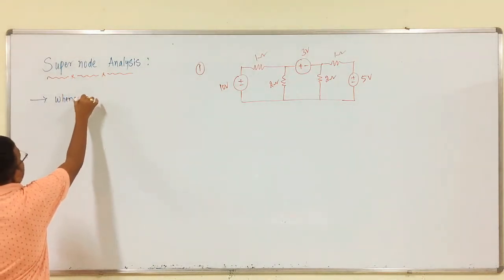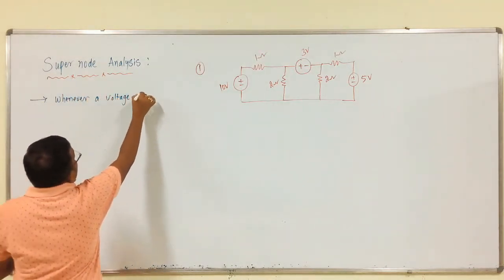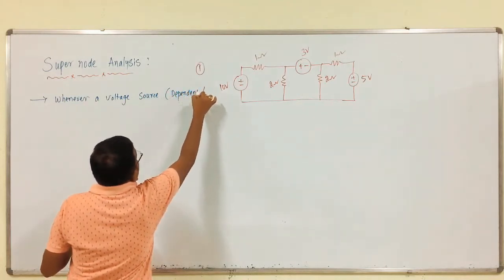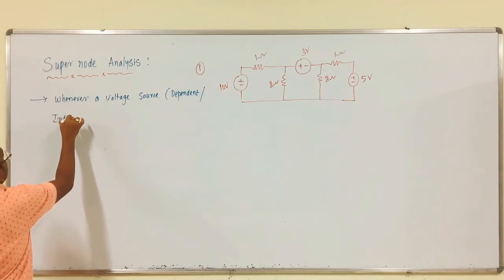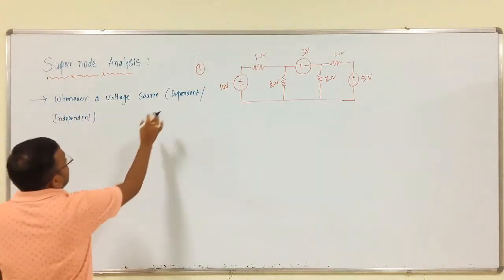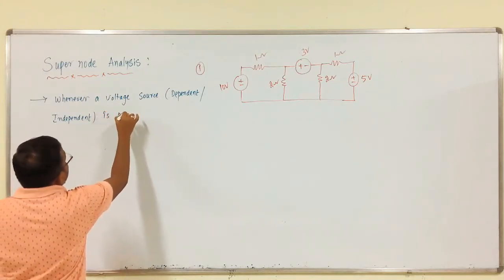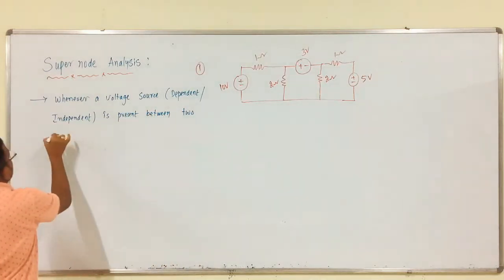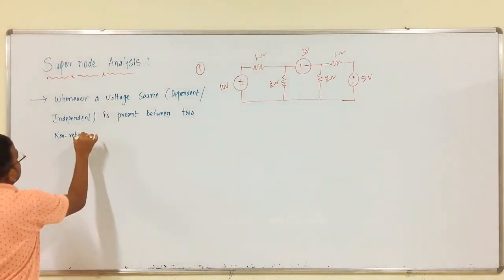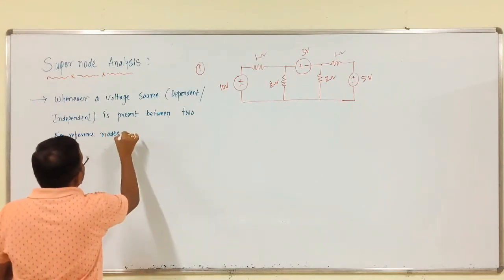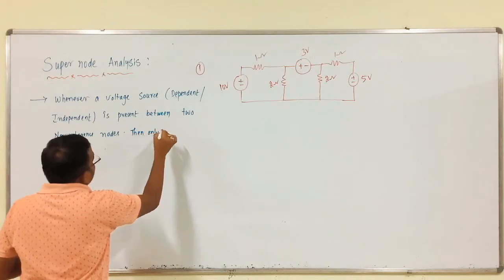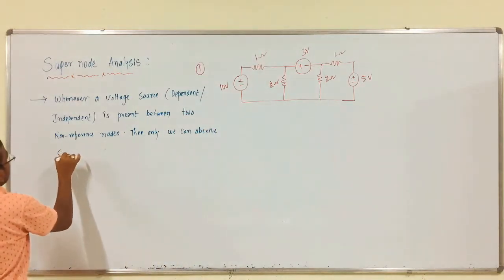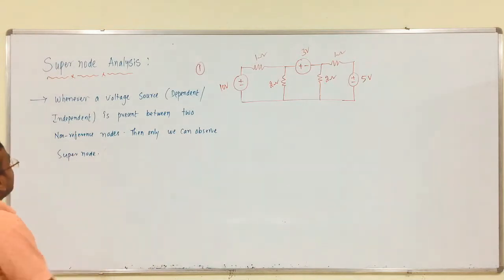Whenever a voltage source, whether dependent or independent, is present between two non-reference nodes, then only we can observe a supernode.